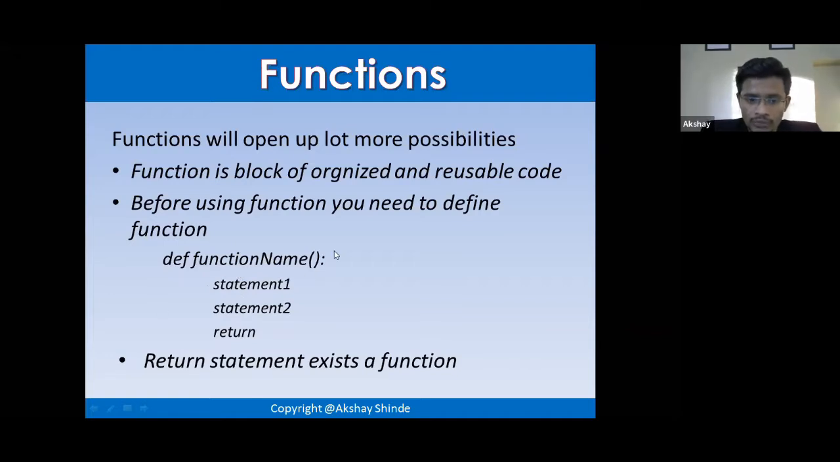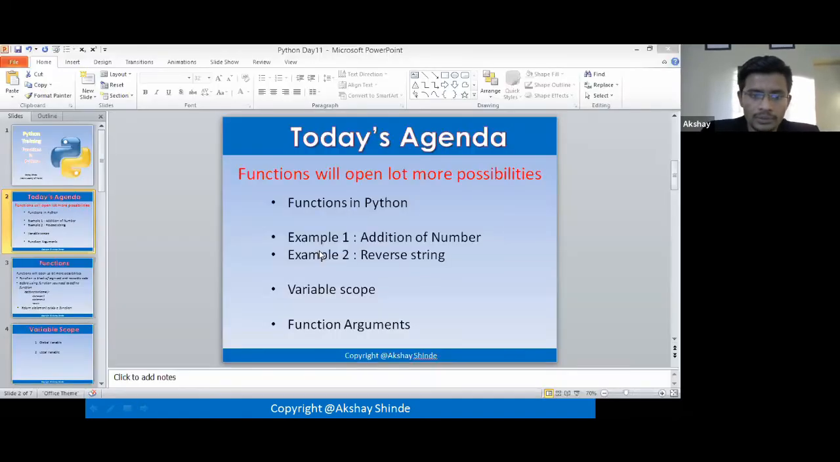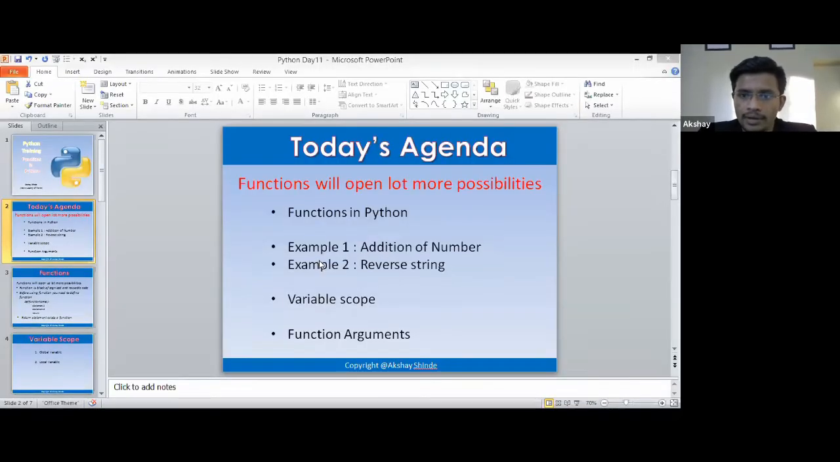So with this, let's do some hands-on to understand what exactly those functions are and how to return things from the function. As I showed on the first slide itself, there are two examples I'm going to take to help you understand what exactly functions are and how to use them in Python. So let me just share my PyCharm with you.